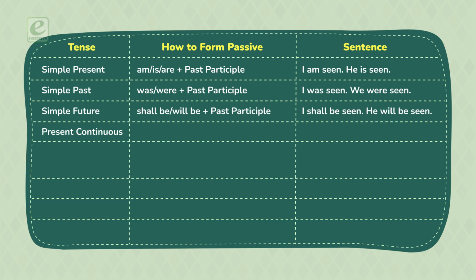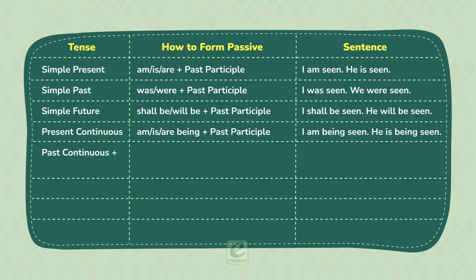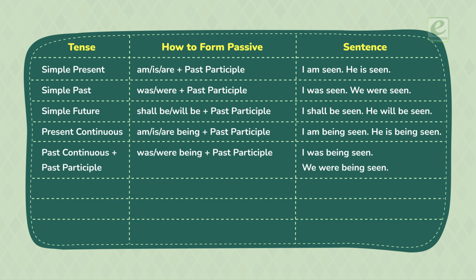Present continuous: am, is, are, being plus past participle. I am being seen, he is being seen. Past continuous: was, were being plus past participle. I was being seen, we were being seen.